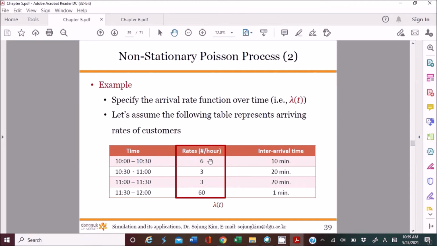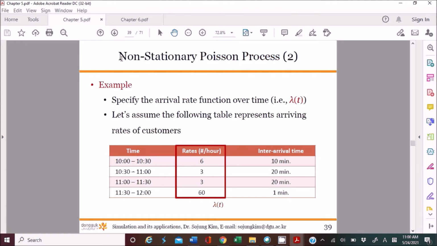Let's say there are six incoming call customers during the first 30 minutes, and then another three during another 30 minutes, and three from 11 to 11:30, and then 60 customers from 11:30 to 12. So you have different rates over the time, and in this case you need to consider the non-stationary Poisson process. You remember the Poisson process, right? Which is widely used to address the arrival rate or arrival behavior of the customers for the system, right?